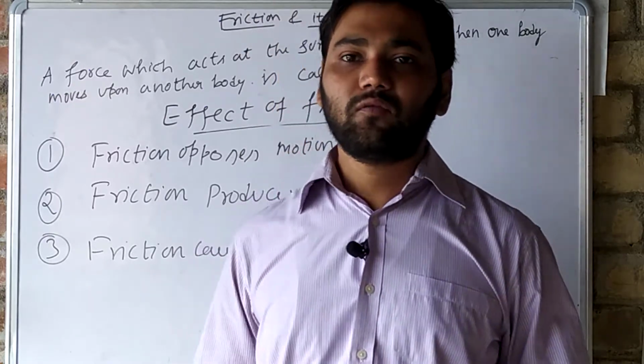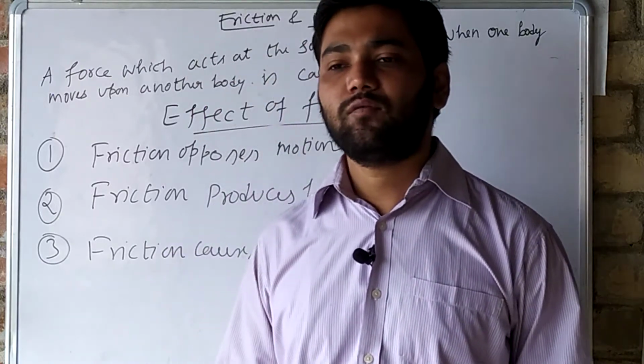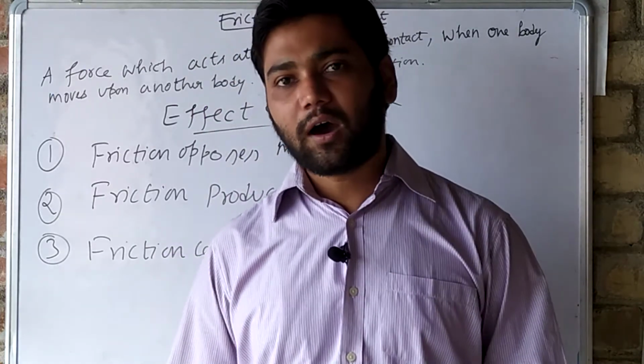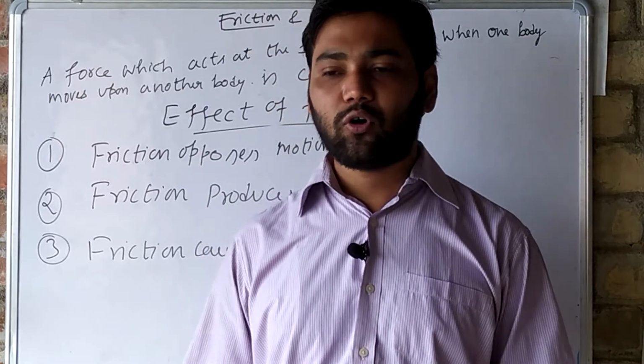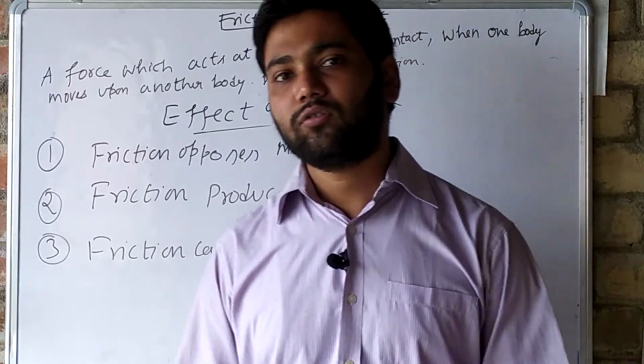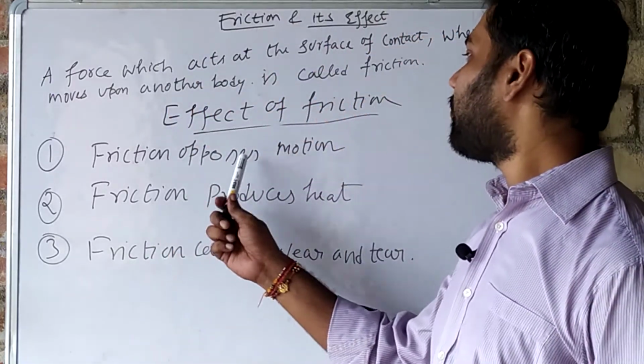So you can say, why is it stopping? Because of friction force acting on the surface of that ball from the earth. Earth is one body and the ball is another body. It is moving on the surface of the earth. So because of that, what happens? The ball will get stopped. So friction opposes motion.